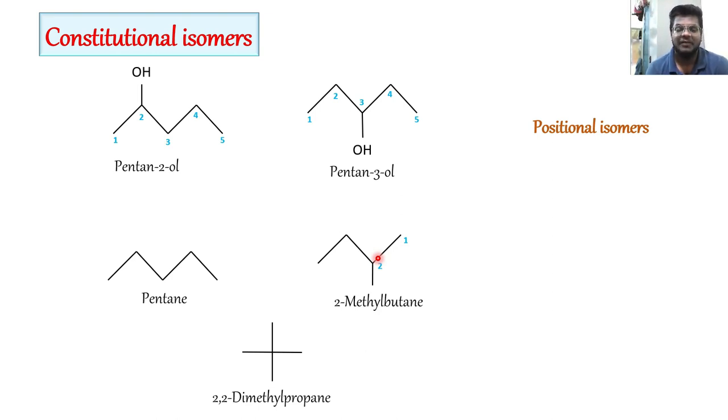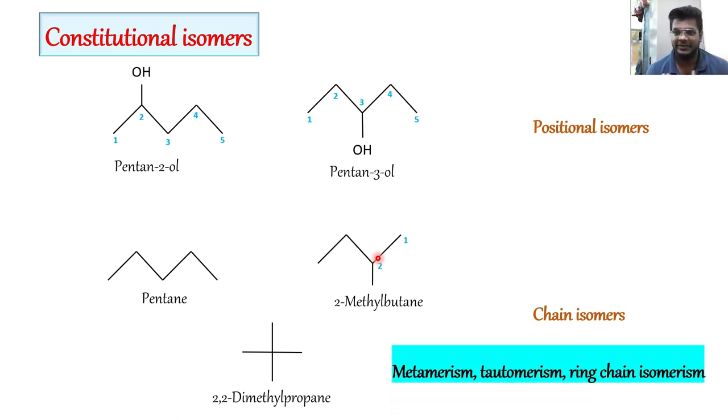This type of constitutional isomerism is called chain isomerism. Likewise, we have lots and lots of constitutional isomerism, for example, tautomerism, metamerism, and ring-chain isomerism. But when we talk about carbohydrates, we specifically deal with functional isomerism.